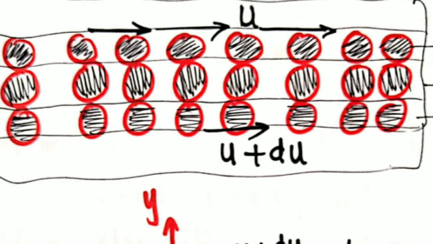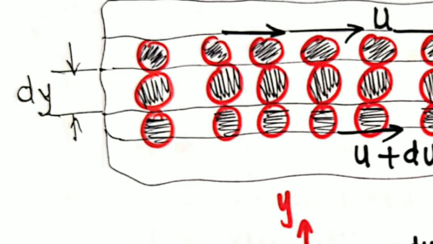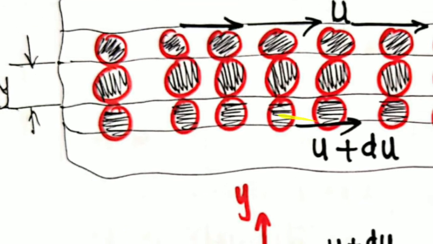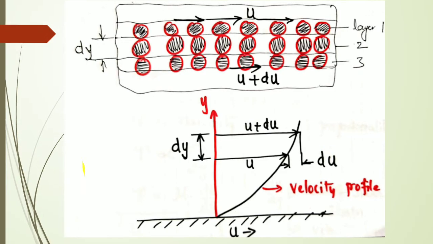If u is the velocity and u plus du is the change in velocity, and the two layers are kept apart some distance dy. dy is the distance between the two layers. Okay, so dy is kept apart. Kept apart in the sense u is separate and u plus du is separate. Then it undergoes stress, so then only u plus du will come into picture. That distance is dy.